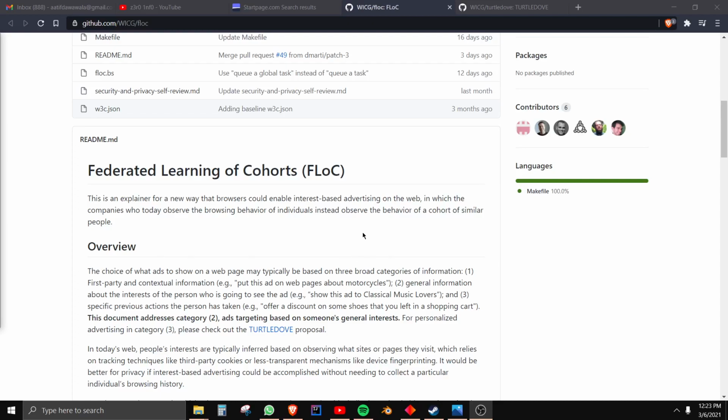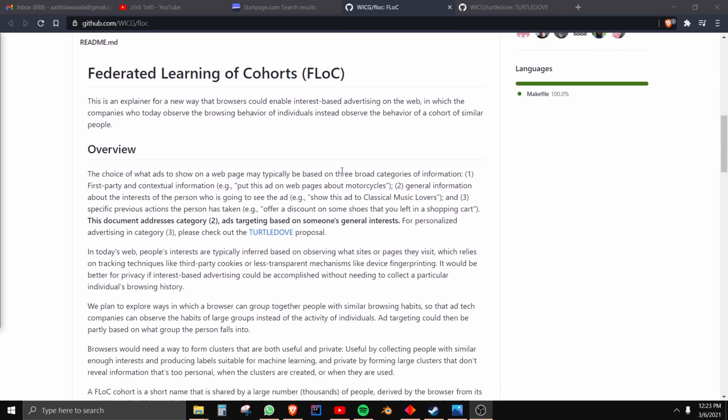Federated learning of cohorts. Okay, guys, Google's new thing, FLoC. Oh my god, man. All the companies are trying to do the new privacy things. Apple is doing it. Now Google has made this, but this is pretty comprehensive and I'm kind of into it, right? So let me go over what federated learning of cohorts, FLoC, even is.